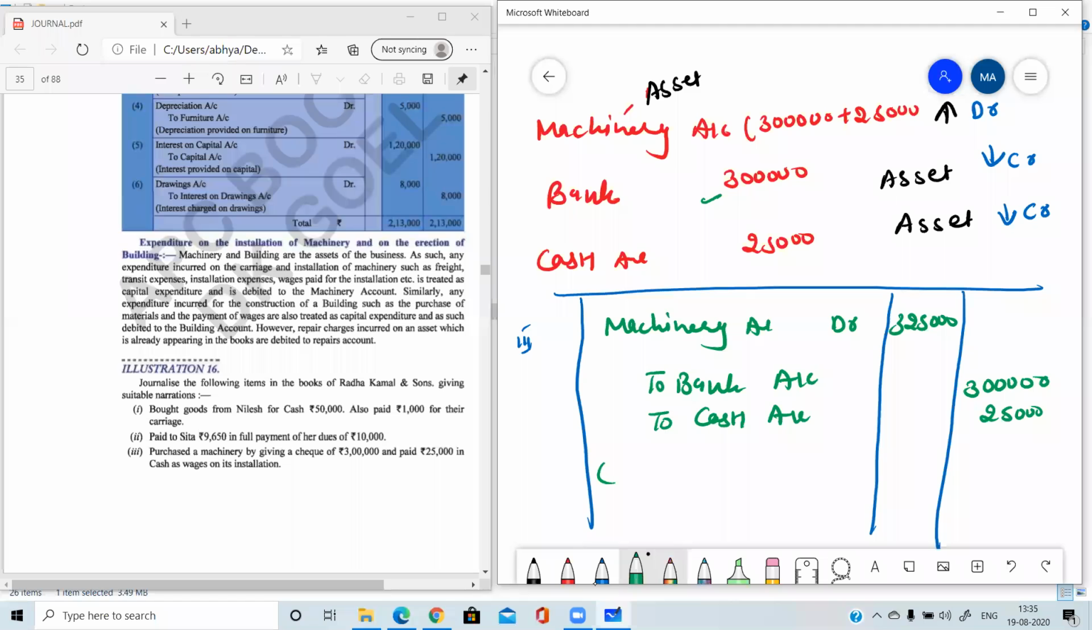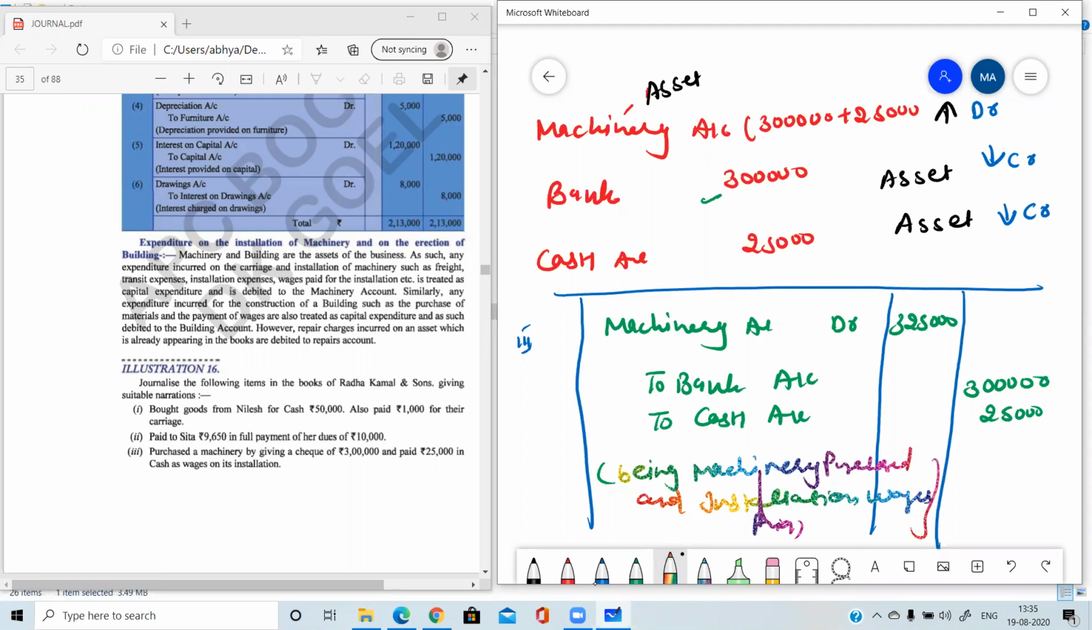And the narration will be being machinery purchased and installation wages paid. You cannot write this narration in the figure column, in the amount column. Here space is a little bit less, so that's why I have written. But please don't write the narration in the amount column. So this is about the complete entry.